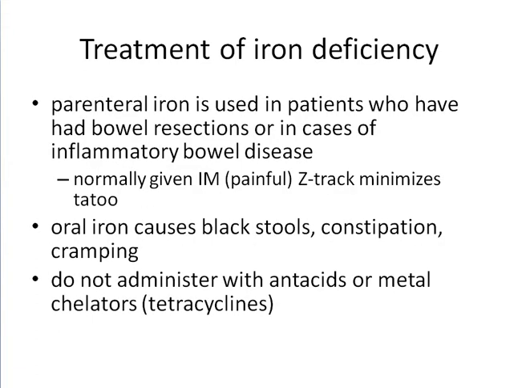Parenteral iron is used in patients who have had bowel resections or have inflammatory bowel disease, and is normally given intramuscularly, which minimizes GI tract effects. Oral iron causes black stools, constipation, and cramping. Do not administer with antacids or tetracycline.